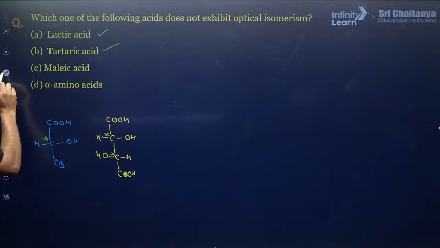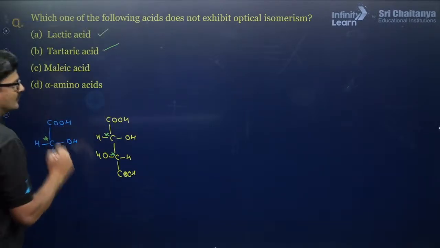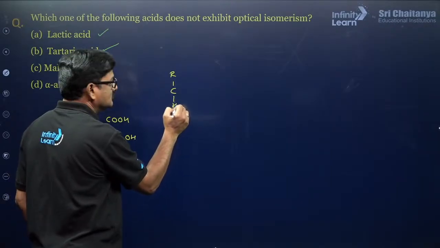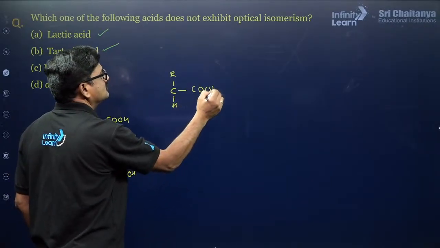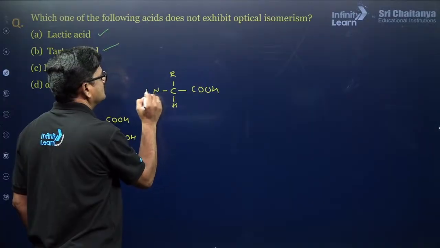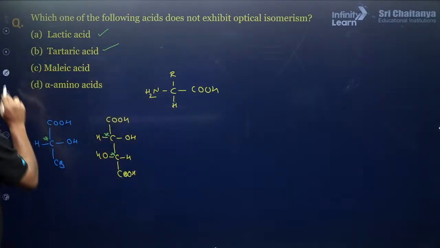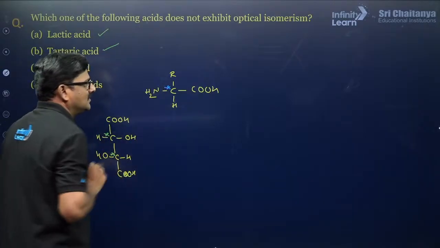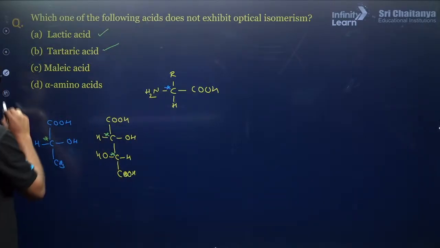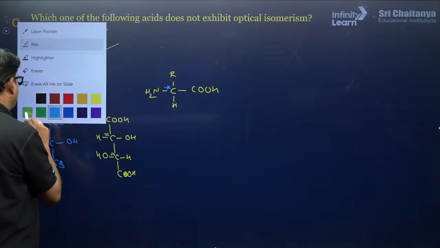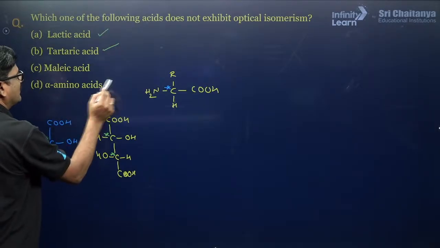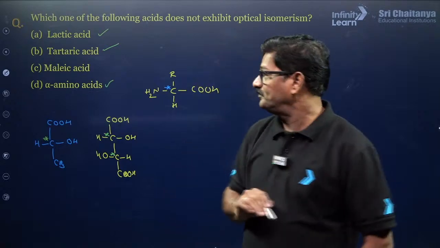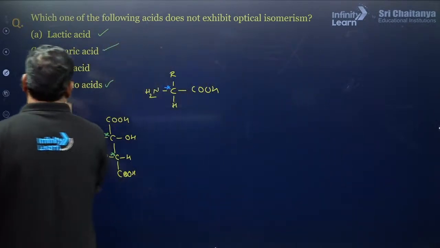And alpha amino acid, this is optically active. Except glycine, all alpha amino acids are optically active. Okay.